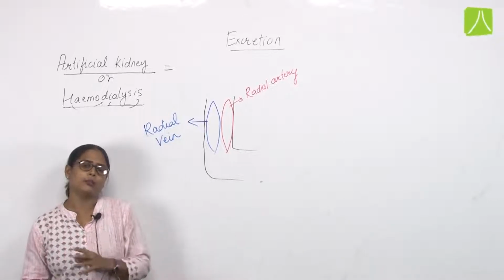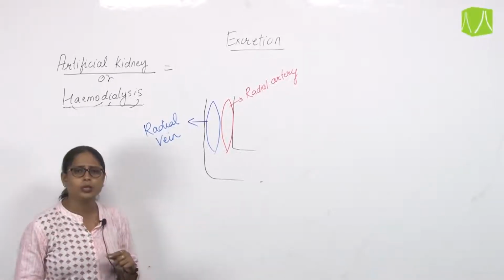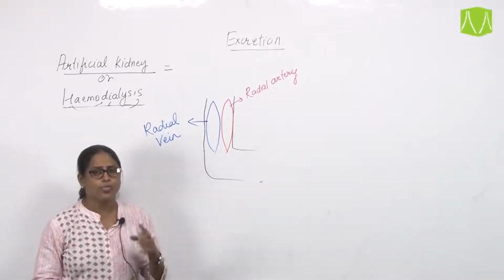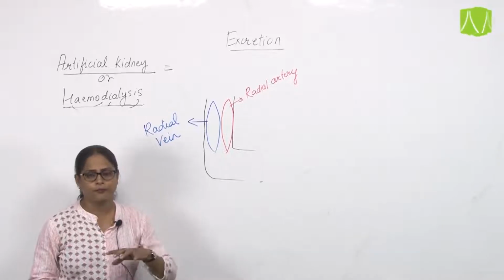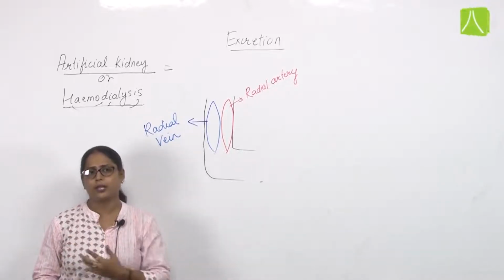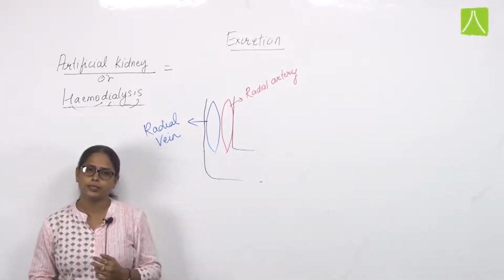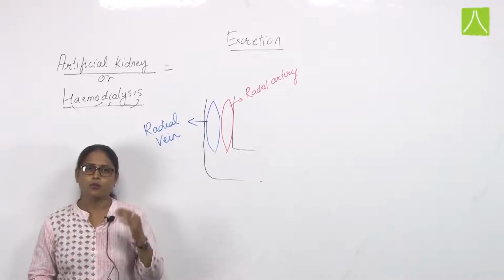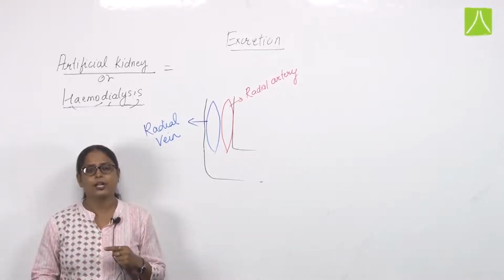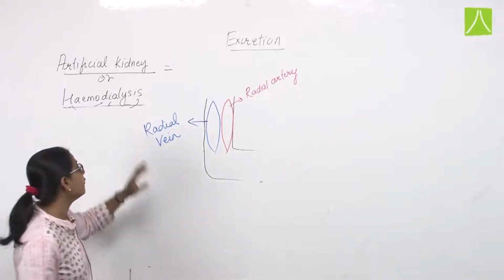When that blood with metabolic waste enters the nephron through the afferent arteriole, it passes through the glomerulus, then the tubules, and urine formation takes place. The remaining blood returns to the efferent arteriole, which comes out of the kidney as the renal vein.